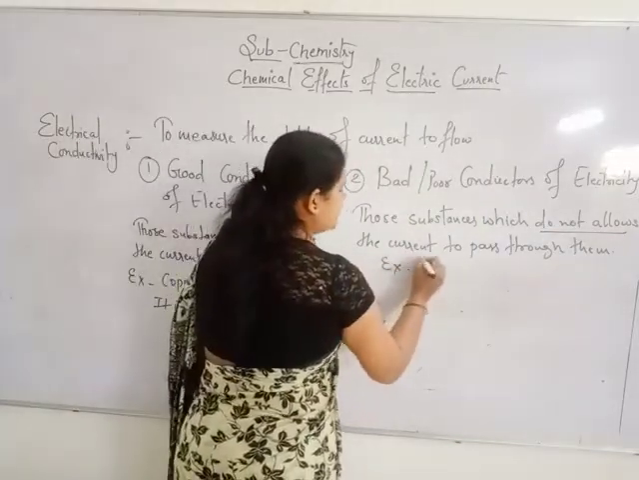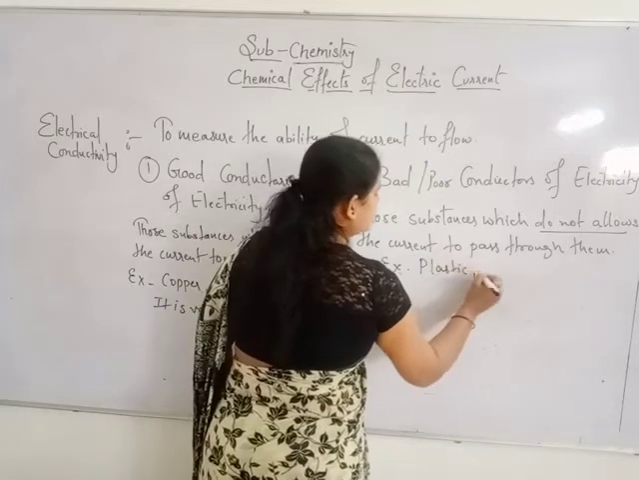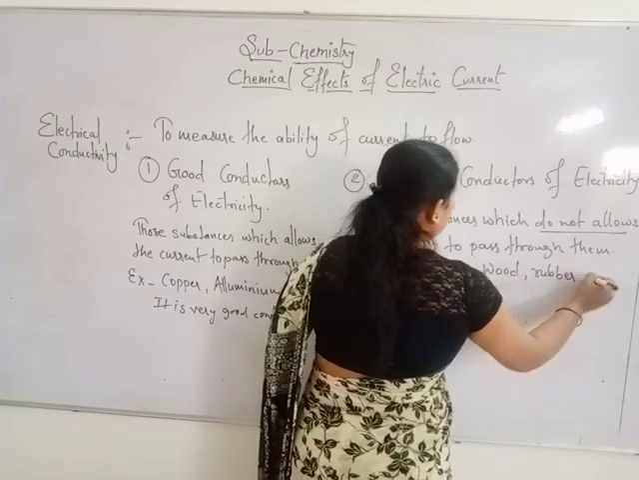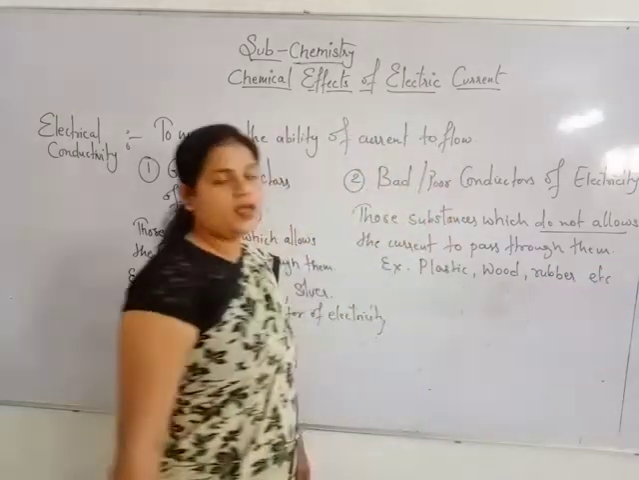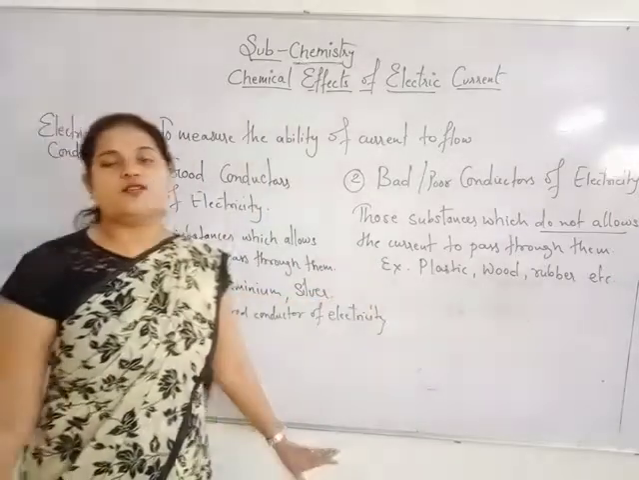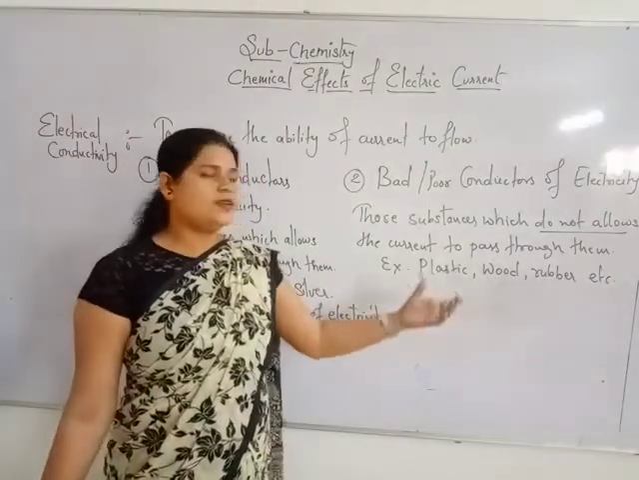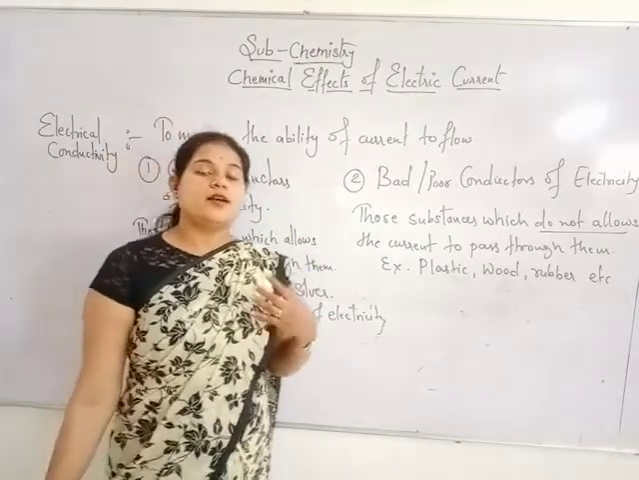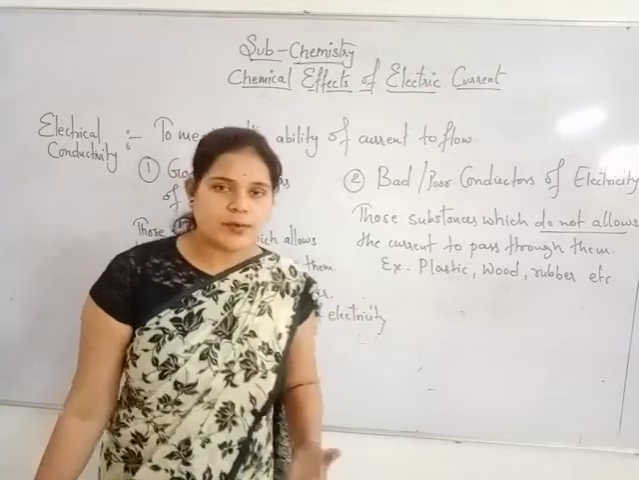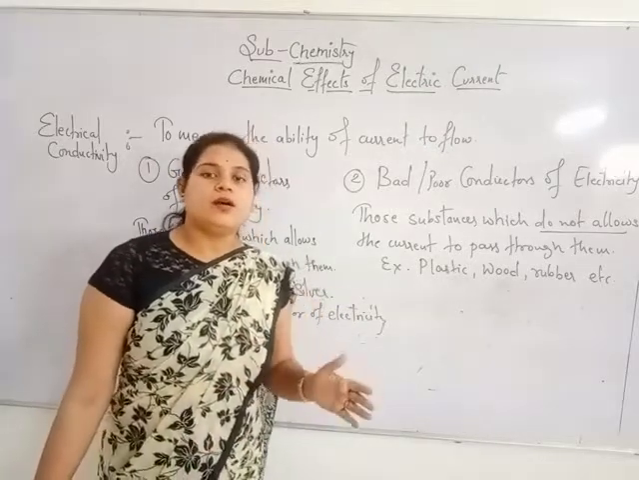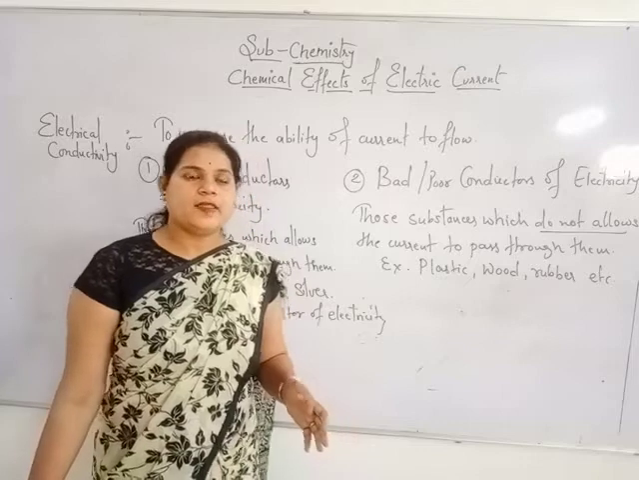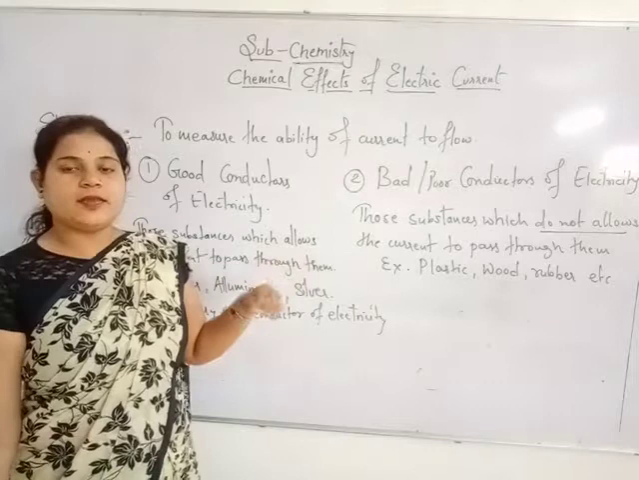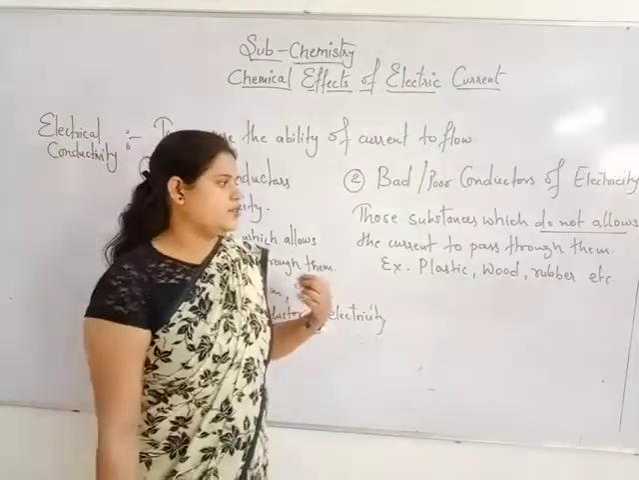So what could be the examples? Examples will be plastics, wood, rubber, etc. There are many more. Okay, so these are poor conductors or bad conductors of electricity. Why are these considered poor conductors of electricity? Because the electrons are not loosely bonded. There are no free electrons present. There is an absence of free electrons. That is why they behave like poor conductors of electricity.